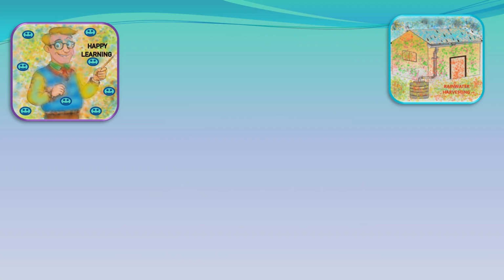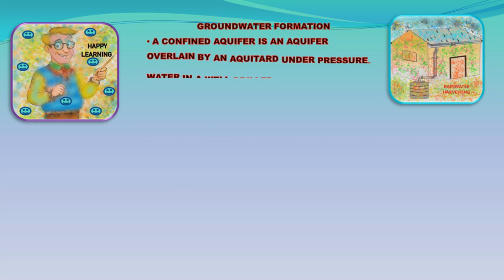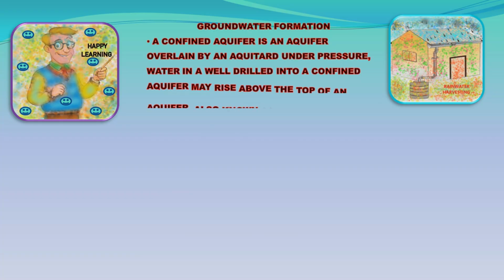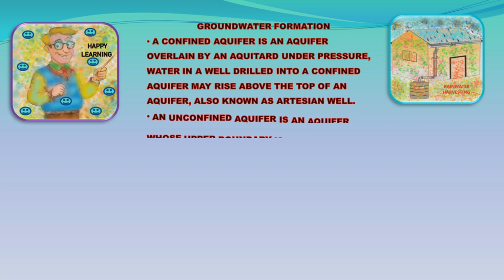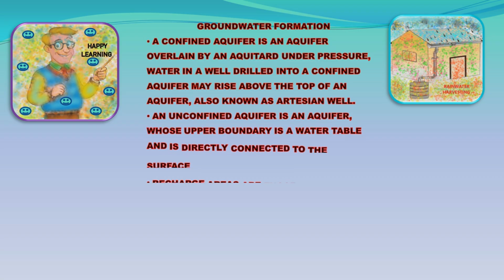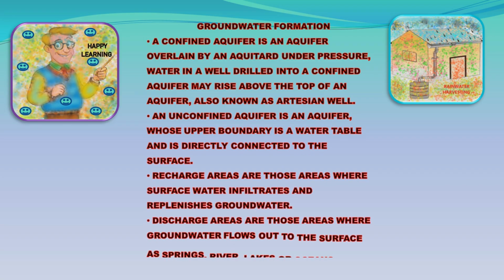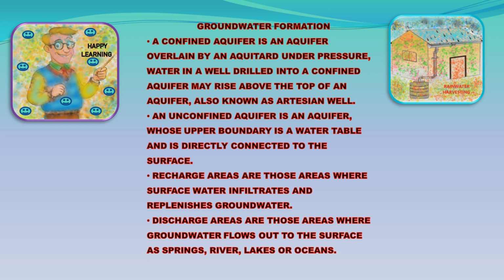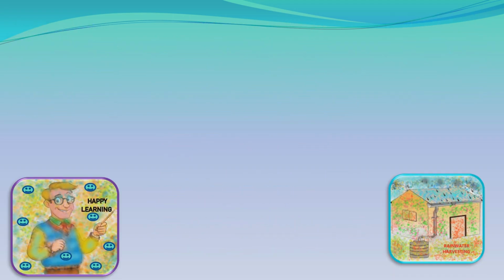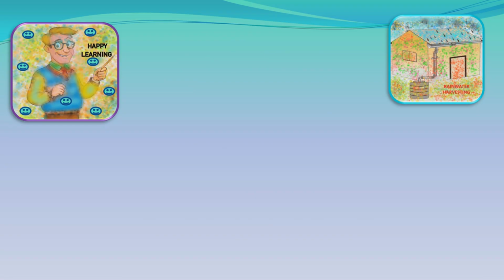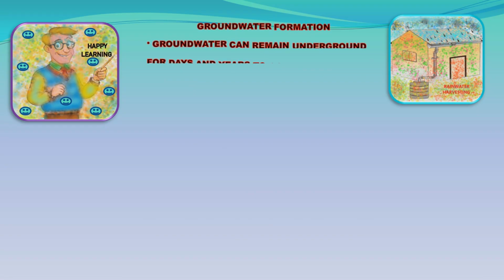A confined aquifer is an aquifer overlain by an aquitard, under pressure. Water in a well drilled into a confined aquifer may rise above the top of the aquifer, also known as an artesian well. An unconfined aquifer is an aquifer whose upper boundary is a water table and is directly connected to the surface. Recharge areas are those areas where surface water infiltrates and replenishes groundwater. Discharge areas are those areas where groundwater flows out to the surface as springs, rivers, lakes or oceans.